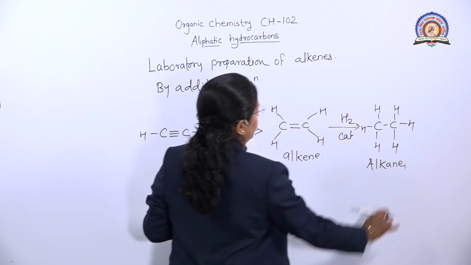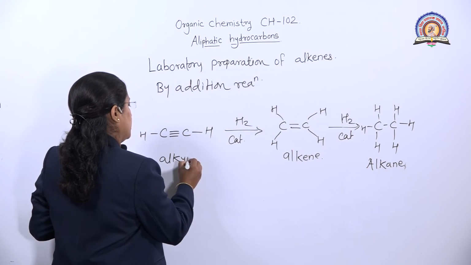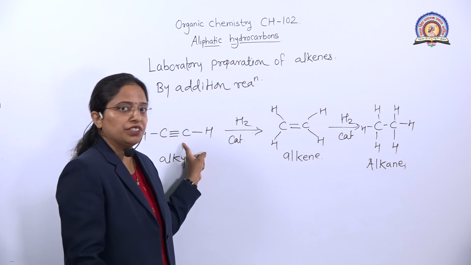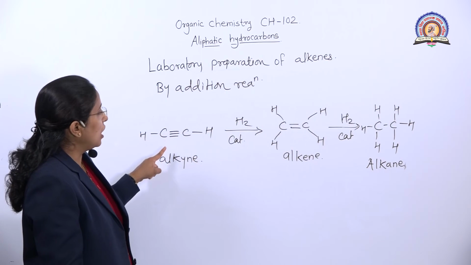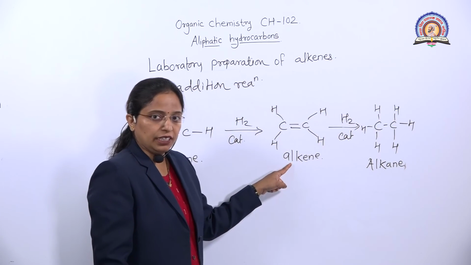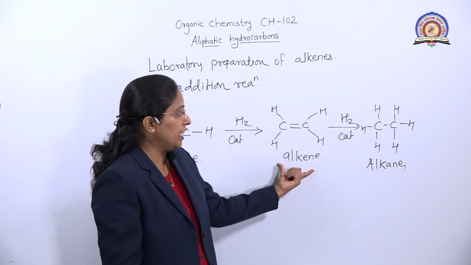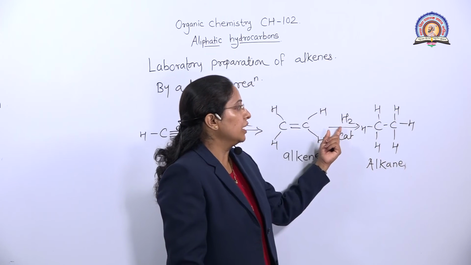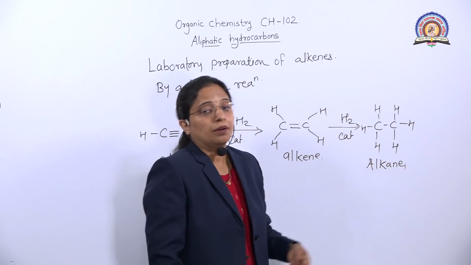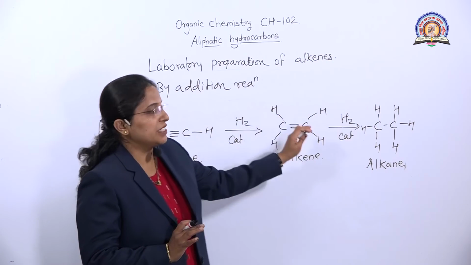So alkynes on reduction, addition of H2, which is nothing but a reduction reaction, with a catalyst give alkene first, and the reaction does not stop at this stage, it is a continuous reaction. Again this alkene undergoes reduction and we get alkane, right? But we want to prepare alkenes only. So we stop the reaction at this stage.